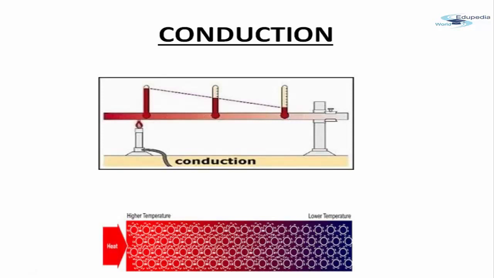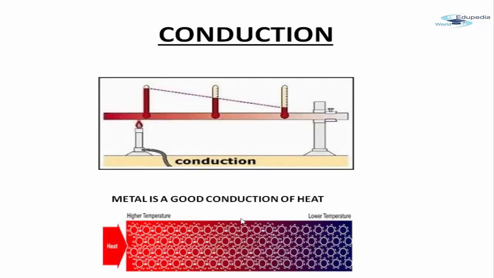So in this case, what is happening? The left end of the metal rod, you will see, has a high temperature. However, if we move towards the right end, the right end is at a slightly lower temperature because the heat is supplied right on the left end.